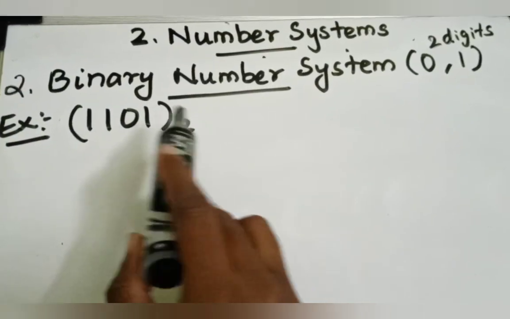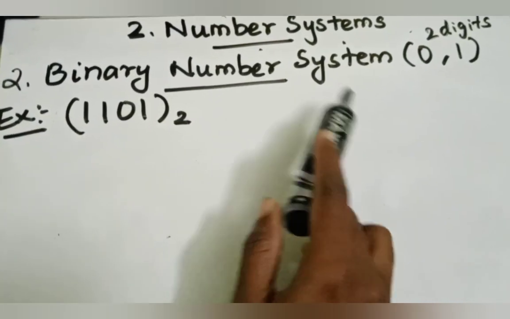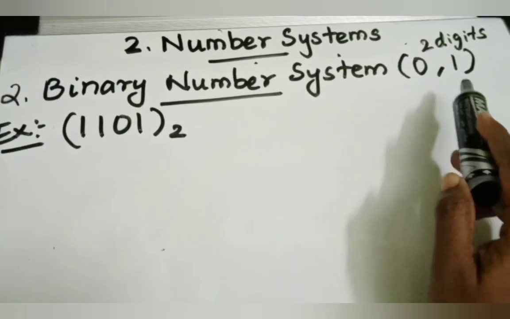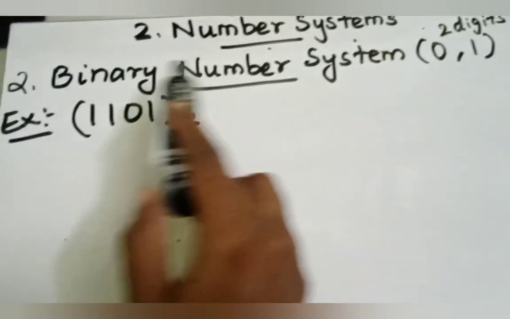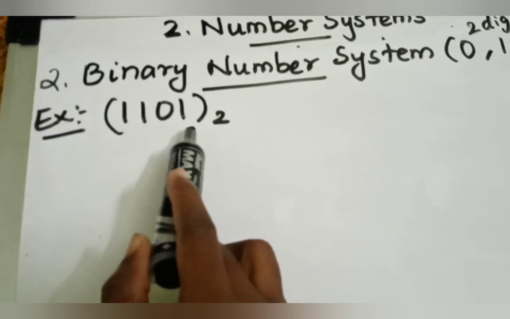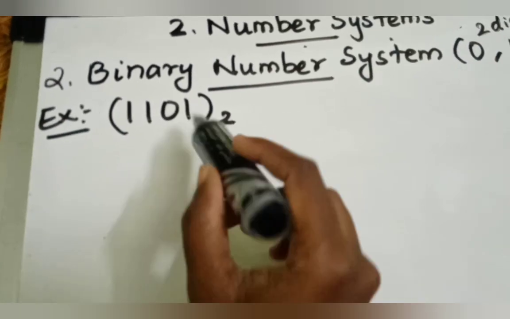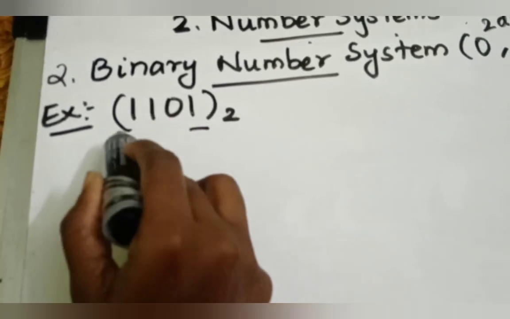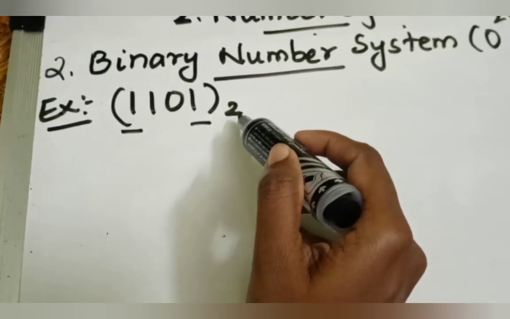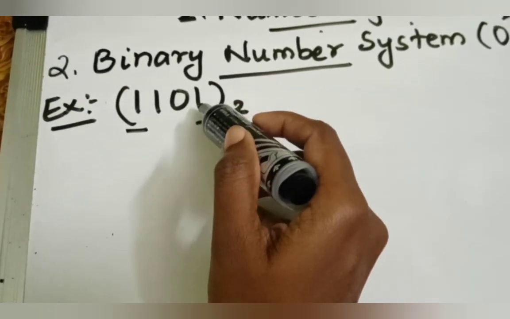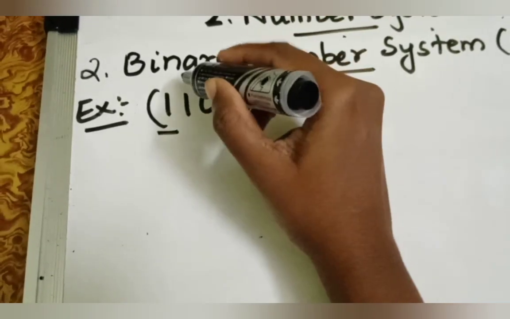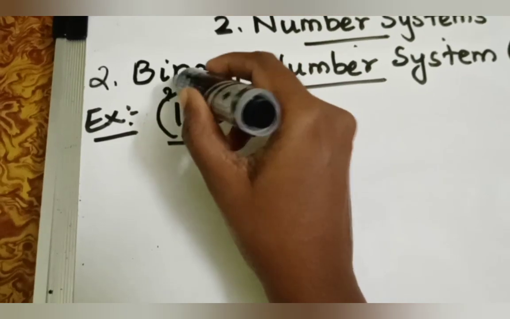The next number system is binary number system. So binary means only having two possible values, zeros and ones. So there are 2 digits only, so it is called as binary number system. So the combination of zeros and ones is a binary number. So this is LSB. This one is MSB. So how to find the positional value? Then 2 to the power that positional value. So this is 2 power 0, 2 power 1, 2 power 2, 2 power 3.